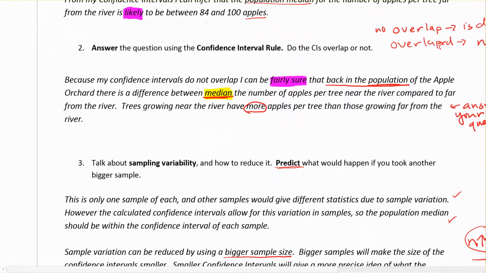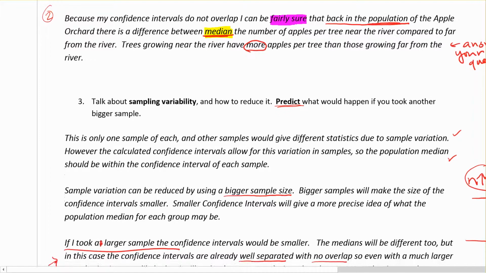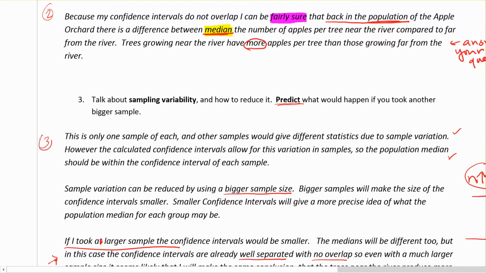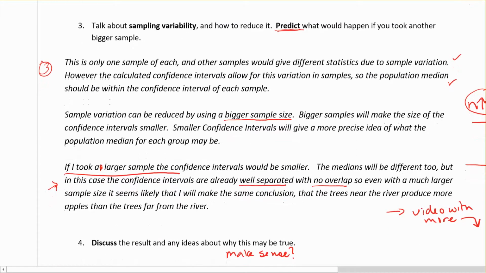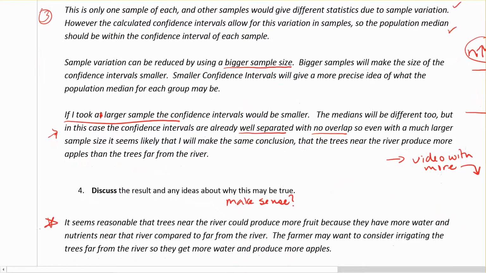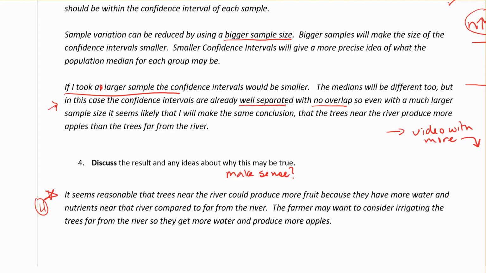Second step, answer your question by using the confidence interval rule. Do you think there's a difference between these or not? Step 3 is long and drawn out, but you need to talk about your sampling variability. And you need to predict what might happen if you take a bigger sample. And your fourth part, again, don't forget it, even though it's kind of small, is make a reflection on your conclusion and what you think maybe you could do different next time or what might be better.